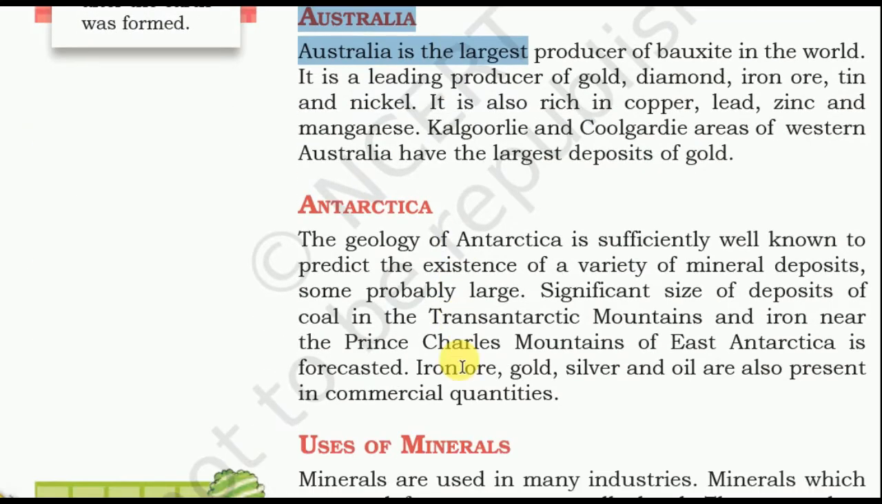Australia is the largest producer of bauxite in the world. It is a leading producer of gold, diamond, iron ore, tin and nickel. It is also rich in copper, lead, zinc and manganese. The Kalgoorlie and Coolgardie area of Western Australia has the largest deposit of gold.